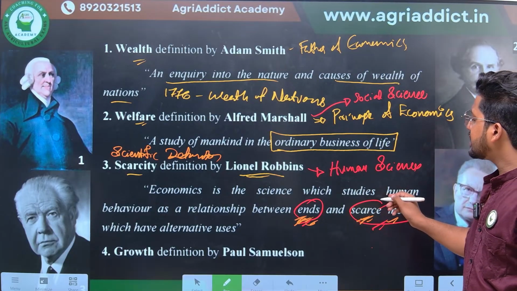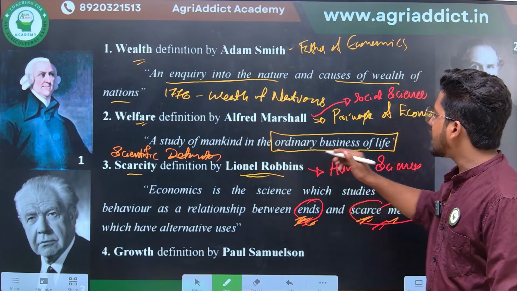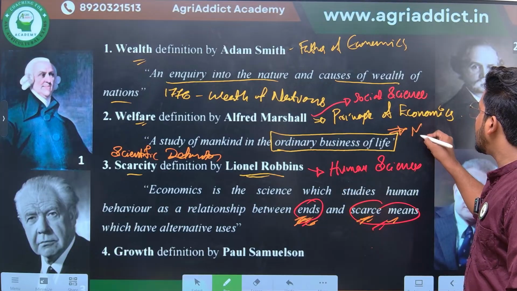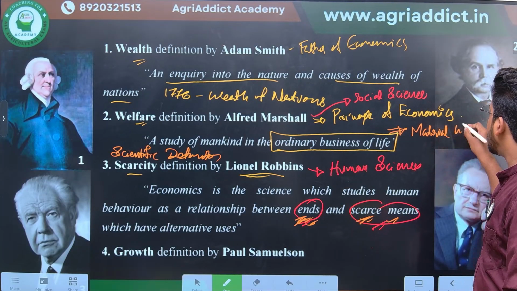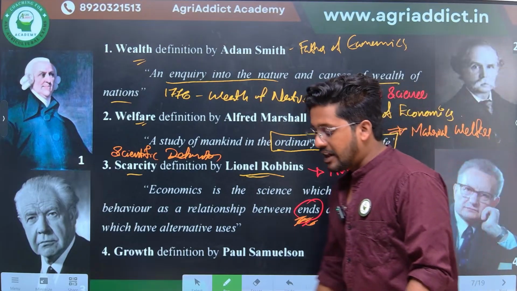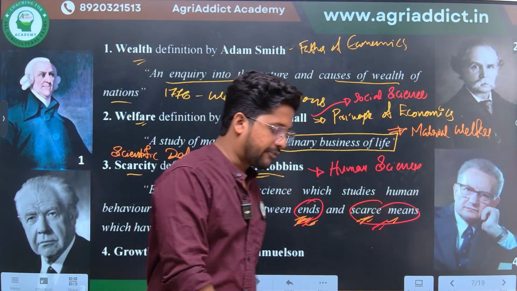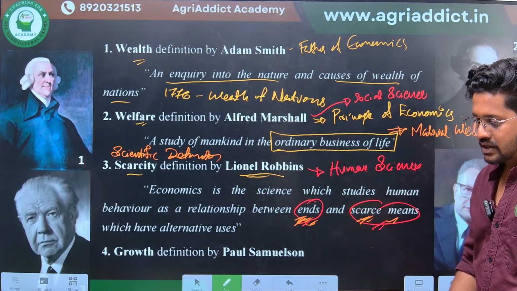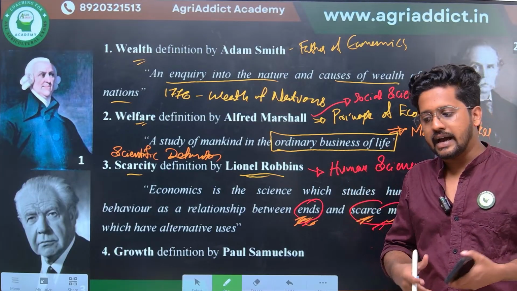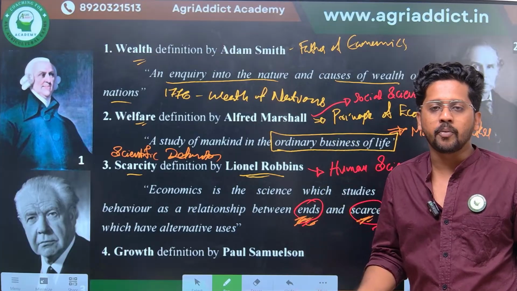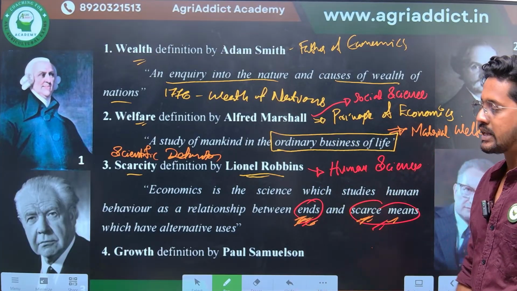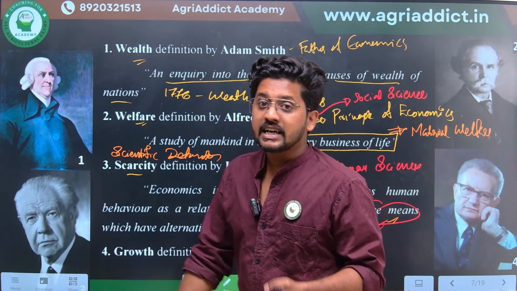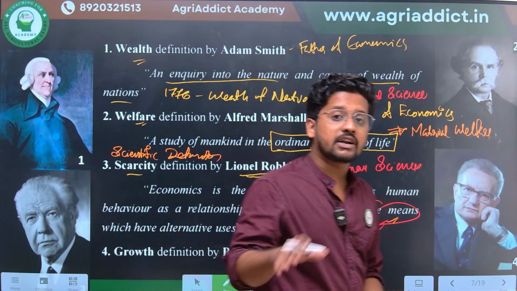Another thing is this welfare definition only considered the material welfare of the people. This is another important point, material welfare of the people. See, welfare can be defined in terms of material as well as immaterial. For example, if I am having a phone, this is actually a material welfare. If a person is having good clothes, good attire and having a bike, car or maybe a home, we can say that okay, that person is rich or in a welfare mode. Okay, we can say, but it's not only the material things that actually make welfare for a person.